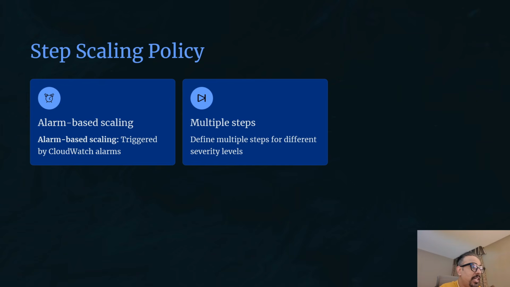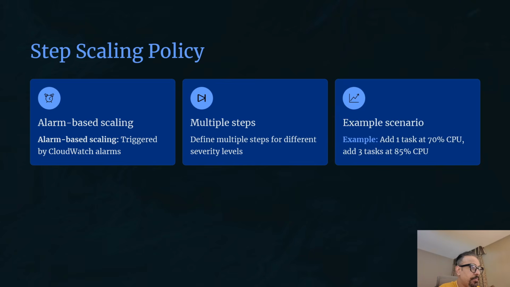Instead of a single target, you can specify ranges. For example, if CPU is between 70 to 80, add one task. If CPU is between 80 to 90%, add two tasks. And if CPU exceeds 90%, add five tasks. This allows aggressive scaling during severe load while being conservative during mild increases. A practical example, suppose your application normally runs at 50% CPU.